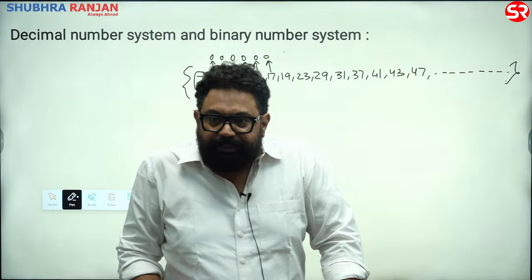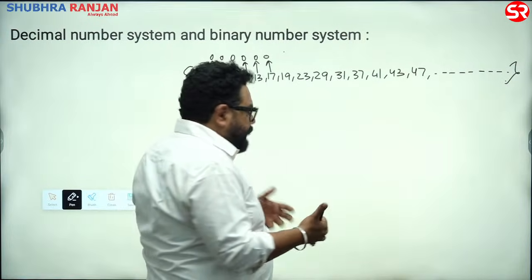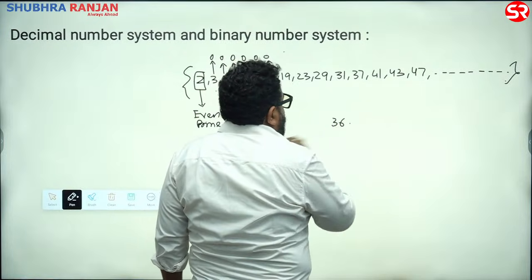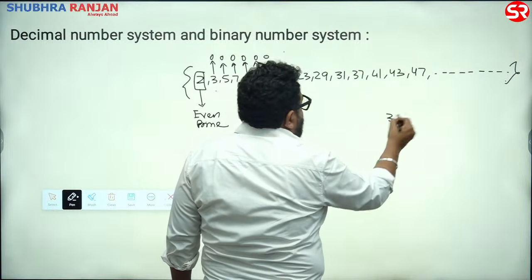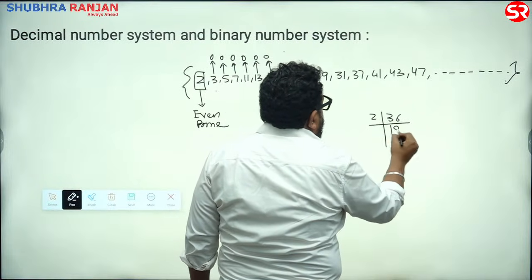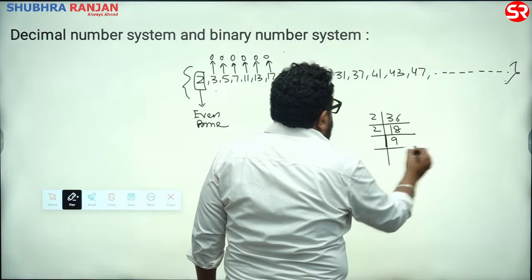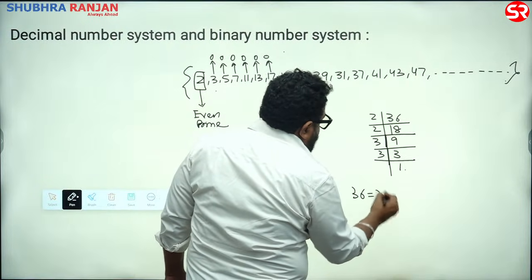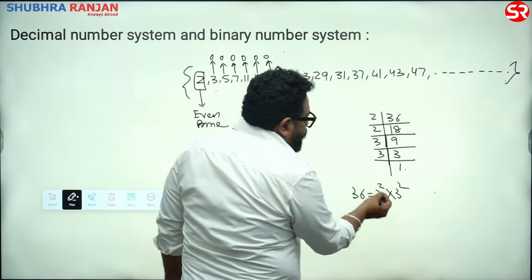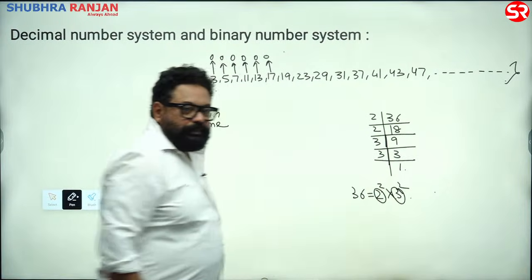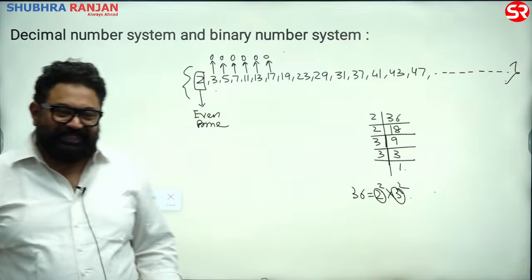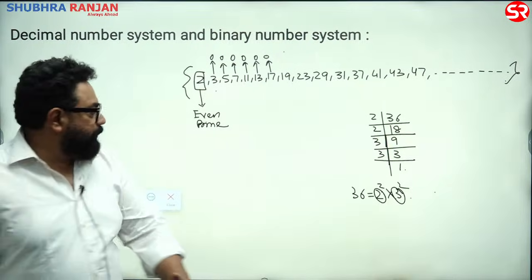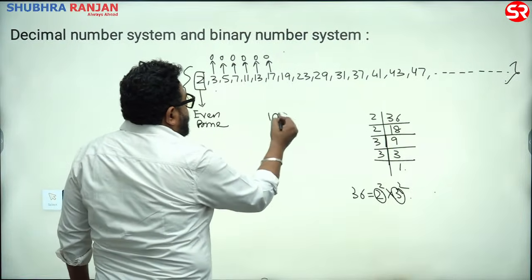If every number can be written in terms of prime numbers, suppose sir, what do you mean by this? I say you have a random number. Suppose I take 36. 36 is what? You used to do it like this: 36 to 18, then 2, 9, then 3, 3, and then 3, 1. So 36 is actually 2 square into 3 square. 2 is prime, 3 is prime. The method was called factorization.